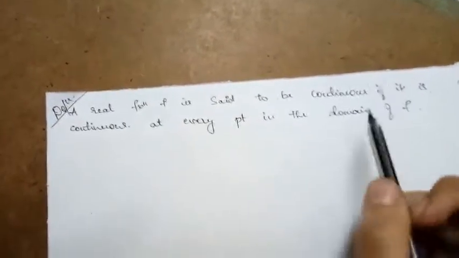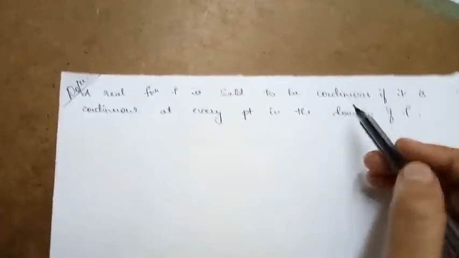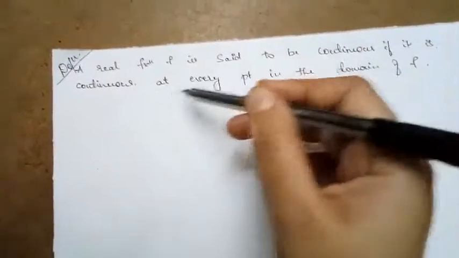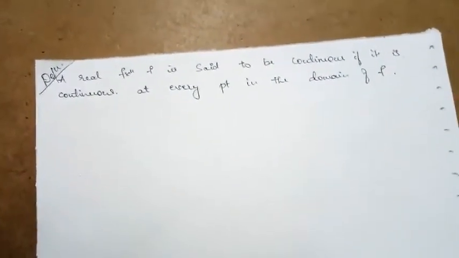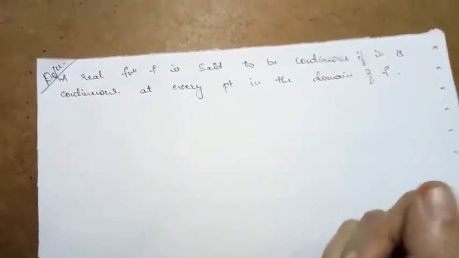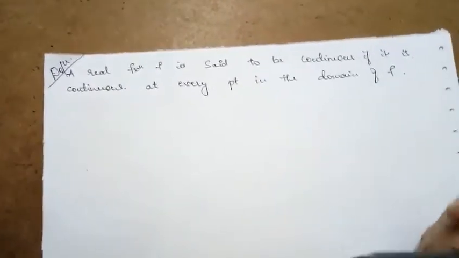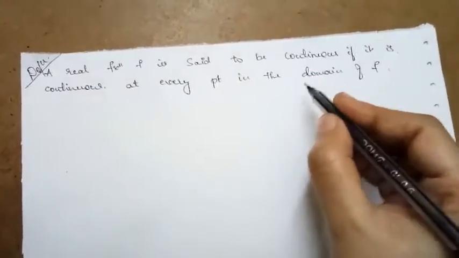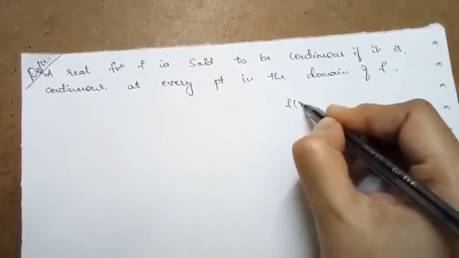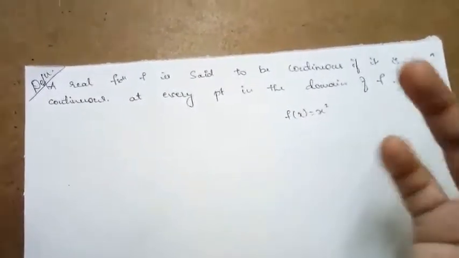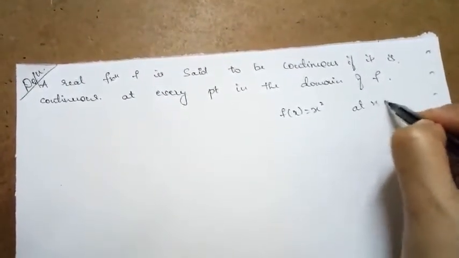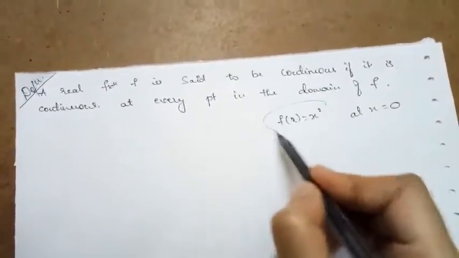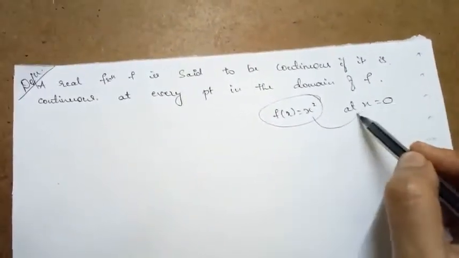Here is another definition for continuity: a real function f is said to be continuous if it is continuous at every point in the domain of f. What does this definition mean? In the examples we have solved till now, suppose they gave a function f of x is equal to x square, check the continuity at x is equal to 0. We have solved questions like this. So here we are checking the continuity of the function at the given point.